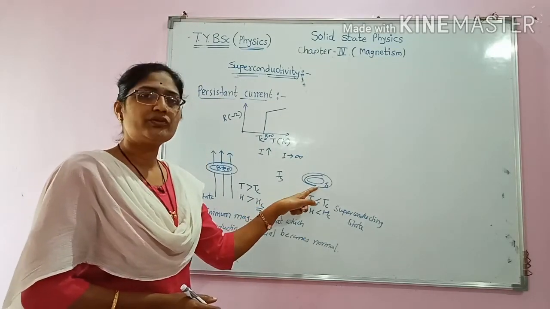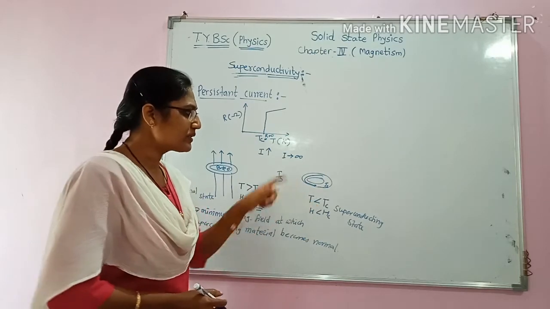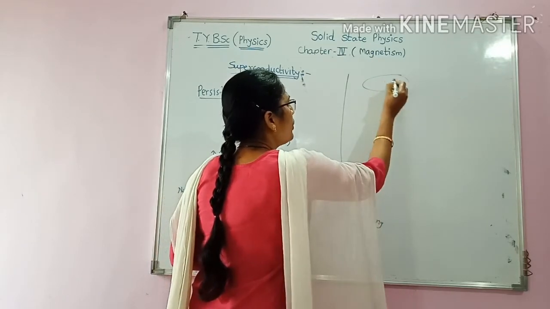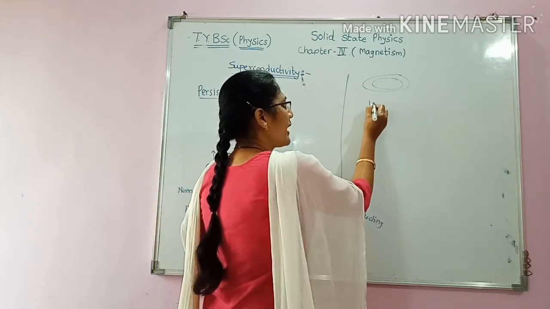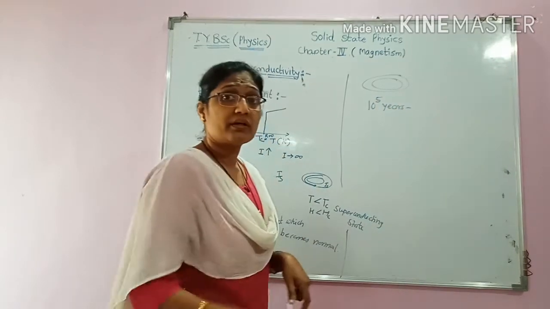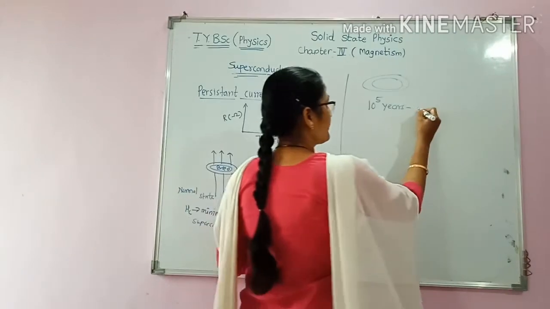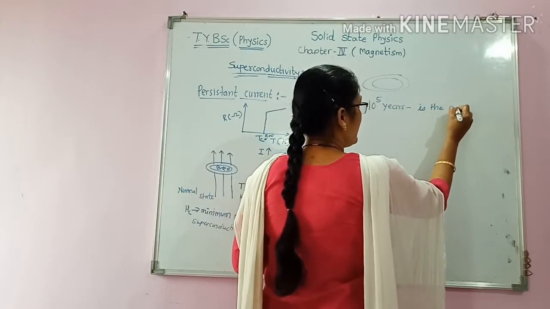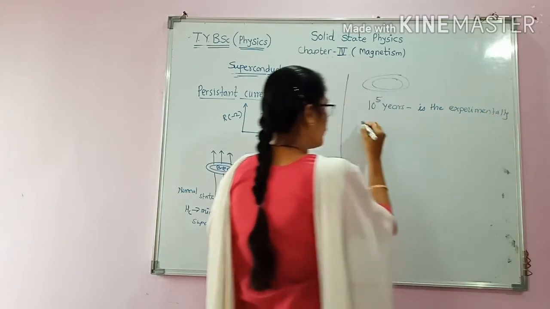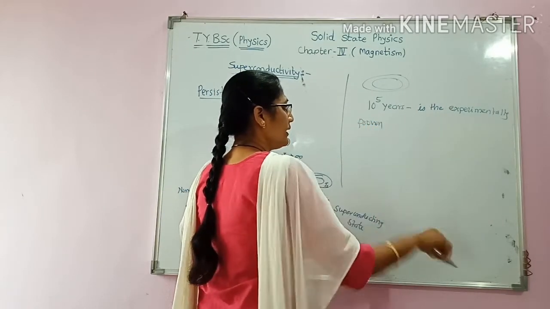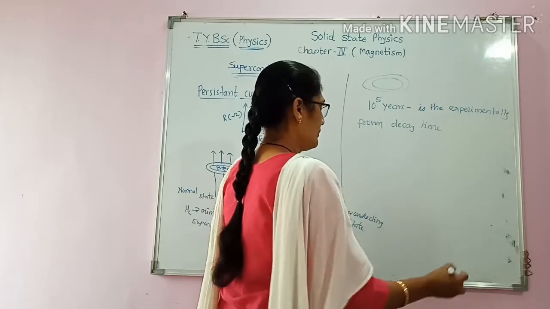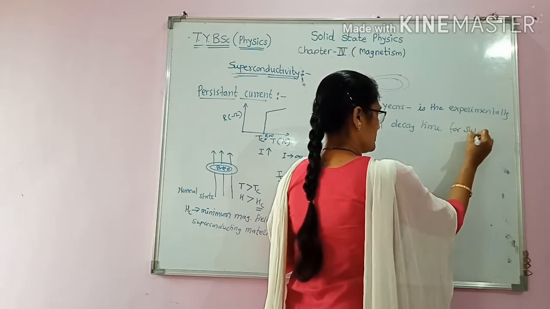Once this current is generated in this loop, it will sustain and flow through this loop for a time of 10 raised to 5 years. 10 raised to 5 years is the experimentally proven decay time for superconductors.